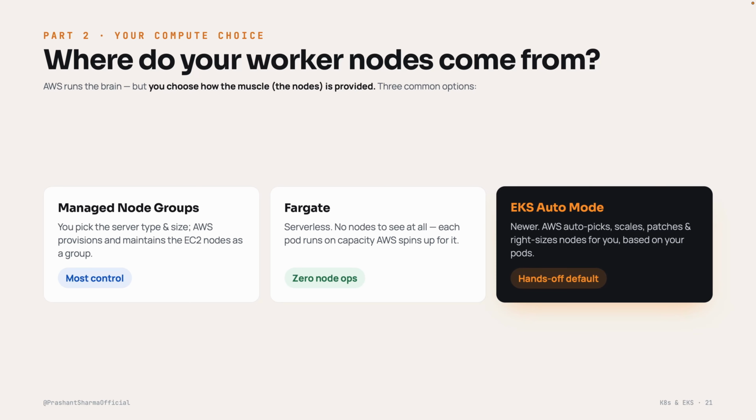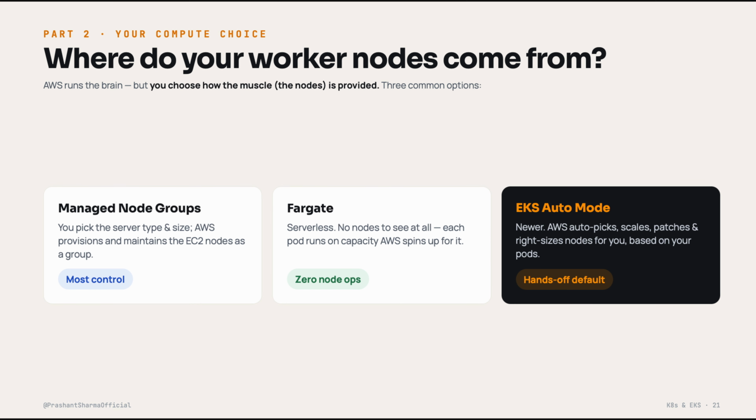Okay, so AWS runs the brain, but those worker nodes, the muscle, where do they come from? You have got a choice here, and it is really about how much work you want to do yourself. So we have 3 common options. Option 1, managed node groups. Again, focus on the word managed here. You pick the server type and size, how powerful, how big, and AWS provisions and maintains those servers as a group. This gives you the most control.